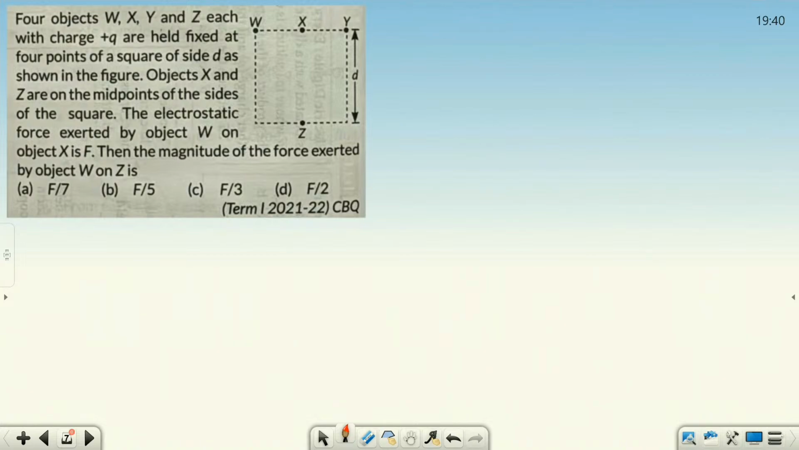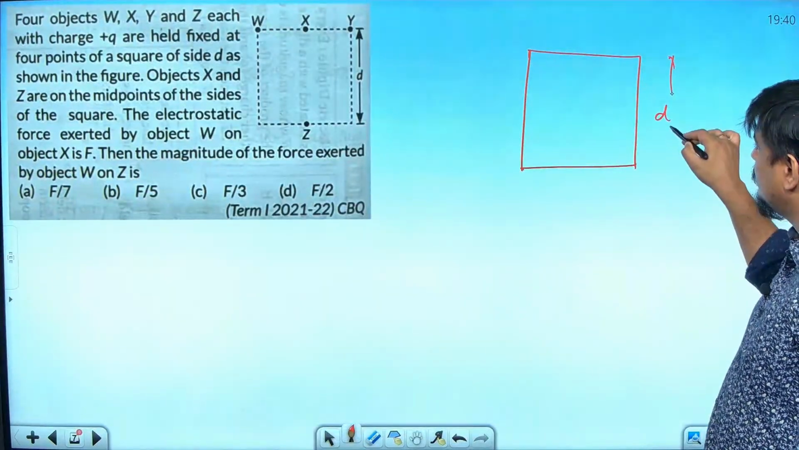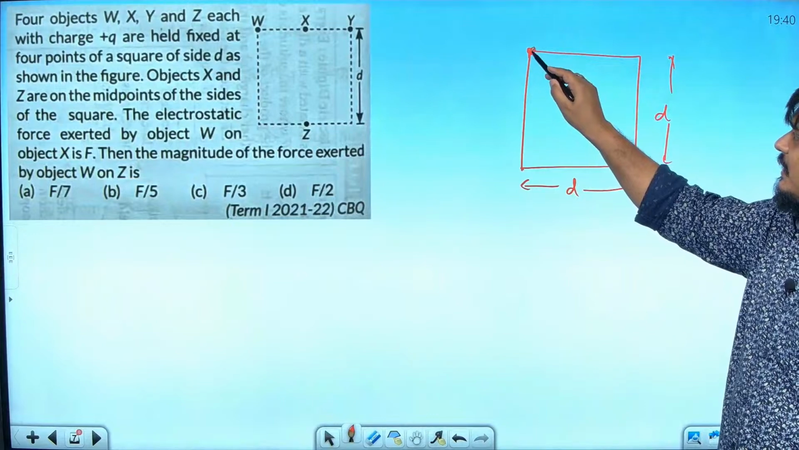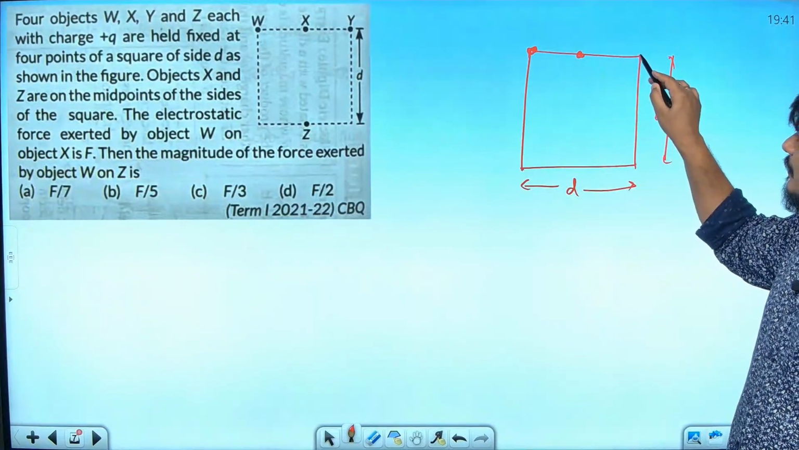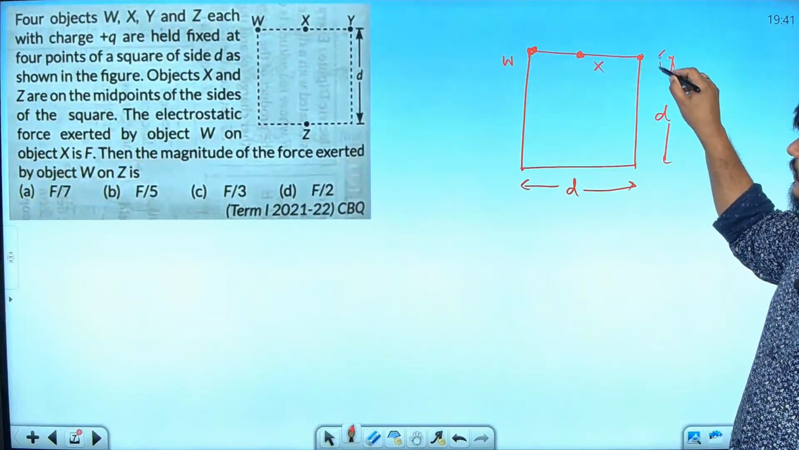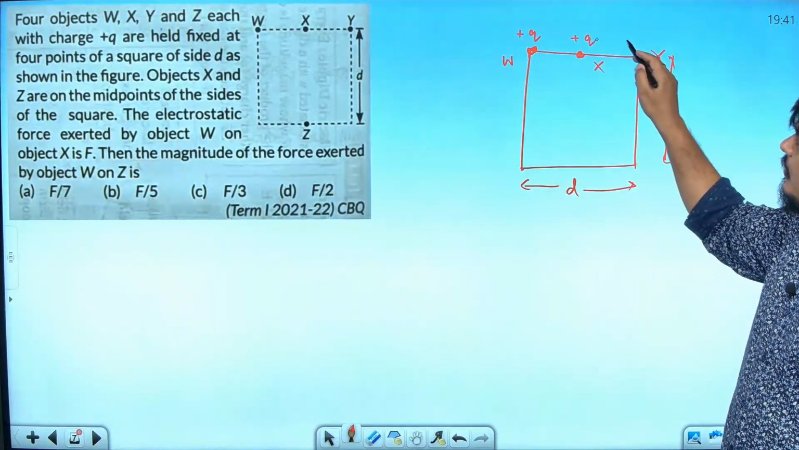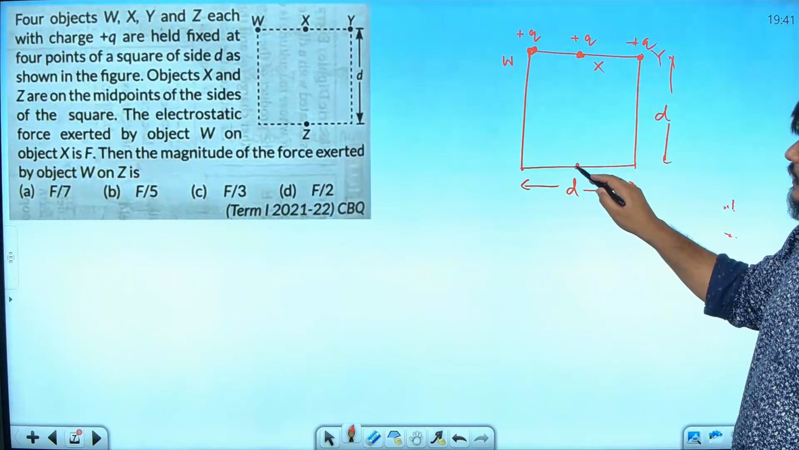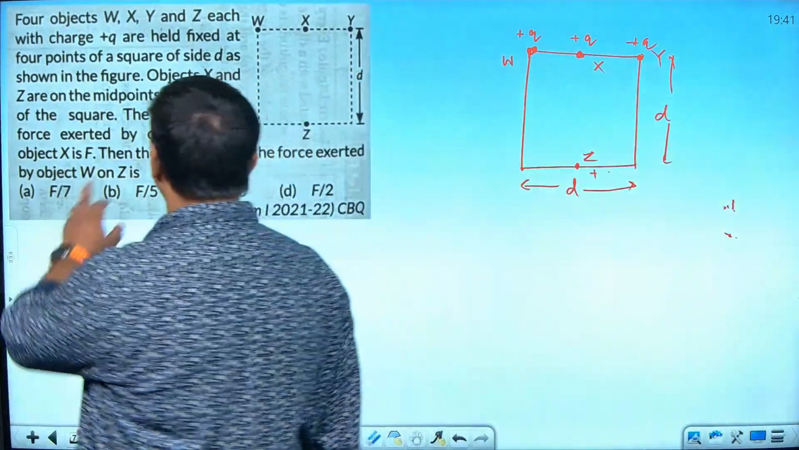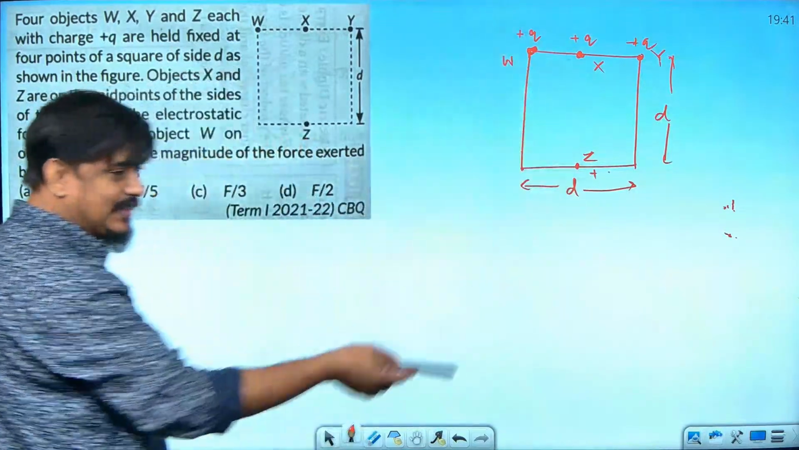I am drawing it for you, Priti. Okay. So there is a square, and the square has a side of D. This side, and obviously this side also D. And they are saying there are 4 points. One point is here, one point is here, another point is here. They are naming the points as W, here X, here Y. And then they are saying charges plus Q everywhere. And here somewhere in the center you have Z. It is also having charge plus Q. Objects X and Z are on the midpoints obviously. So X and Z both are in the midpoints, d by 2, d by 2.